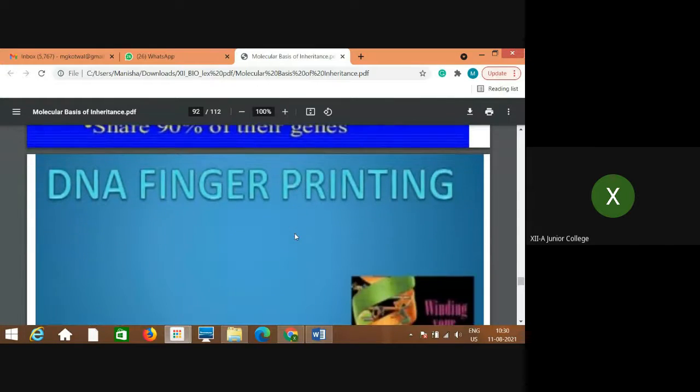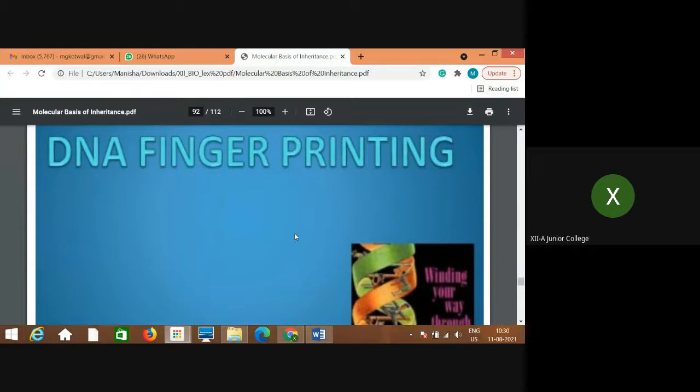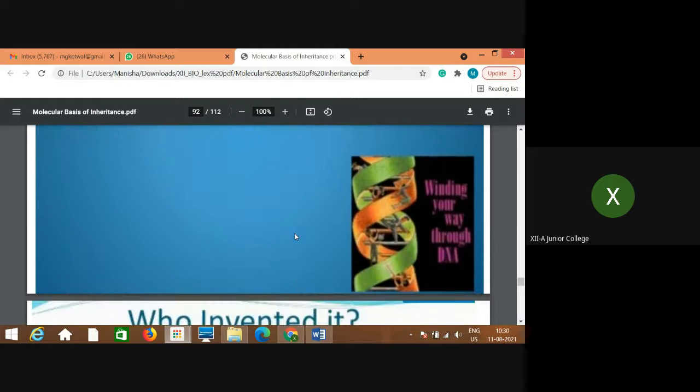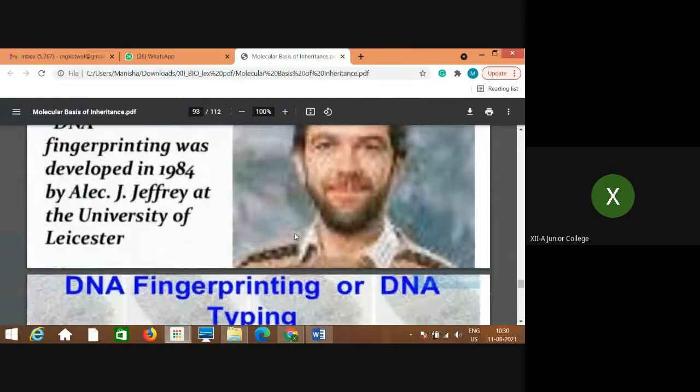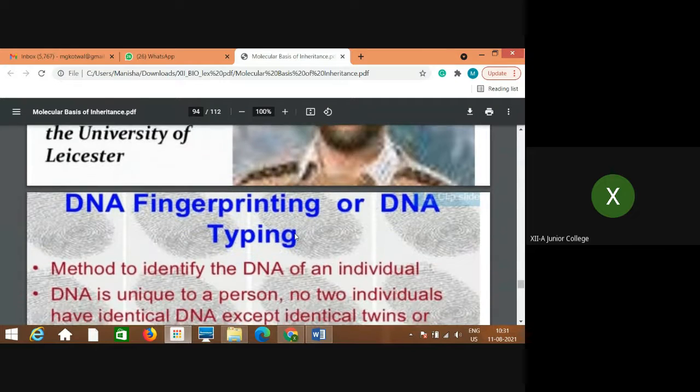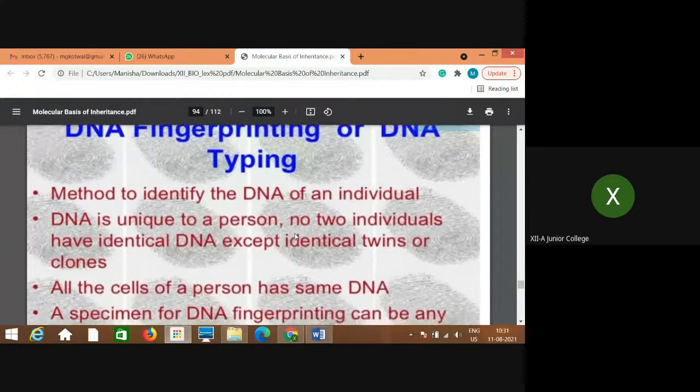Now we'll come to the most important and last part of this chapter, that is DNA fingerprinting. We'll study the steps in DNA fingerprinting and then we will talk about the applications. Who invented it? DNA fingerprinting was developed in 1984 by Alec Jeffreys at the University of Leicester. It is also called the DNA typing method.